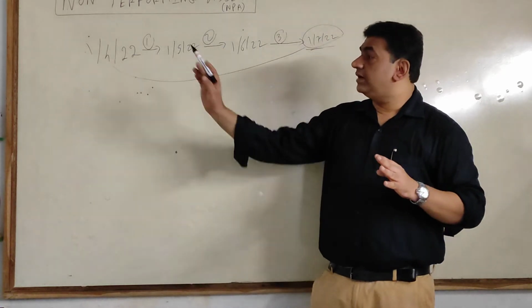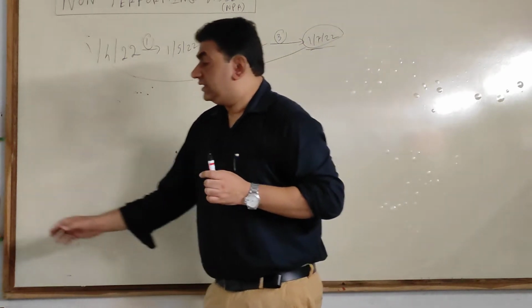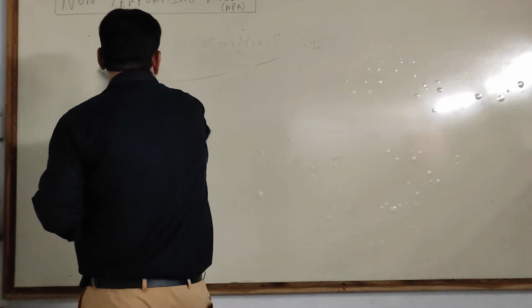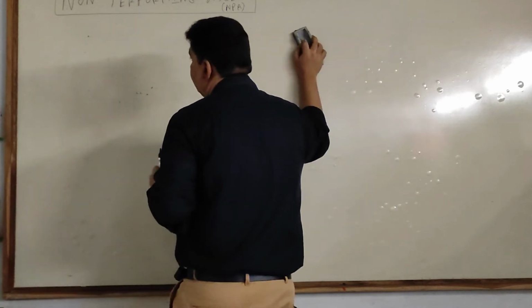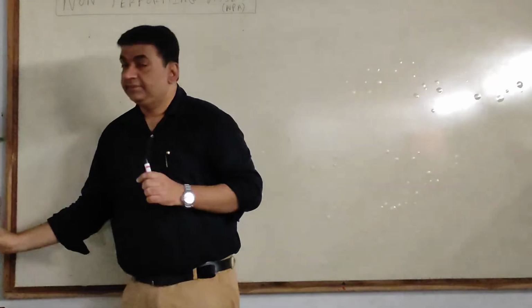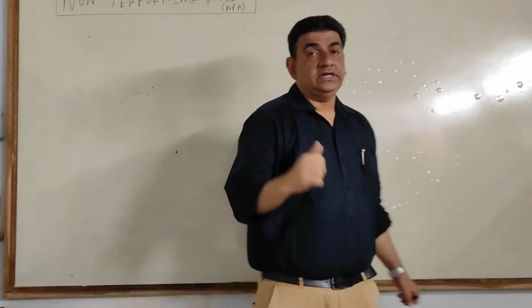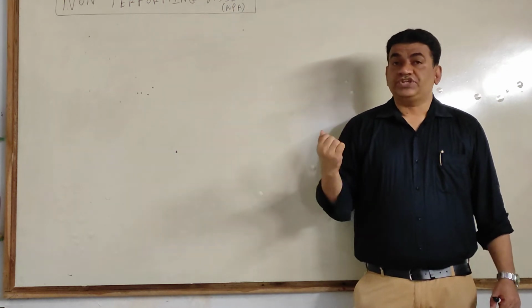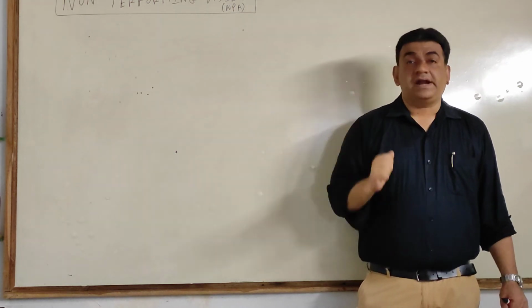Now, when you come to non-performing asset, there are 2 types of sums in this part. First is how to account the interest income for NPAs, and second, provision. Provision is nothing but RDD.